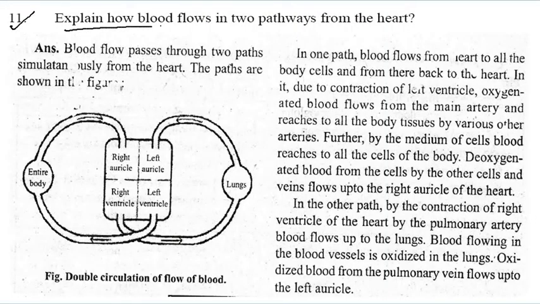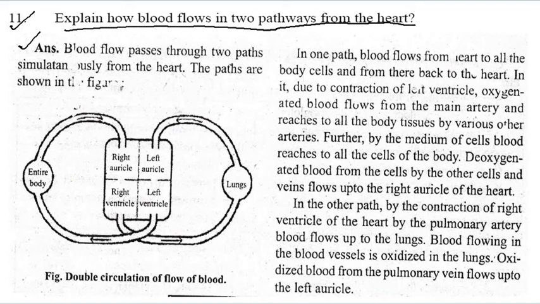11th question. Explain the blood flow in the two pathways from the heart. So it is a two-pathway flow, which I have told you before. Answer: blood flow process through the two pathways in the heart. The paths are shown in the figure.